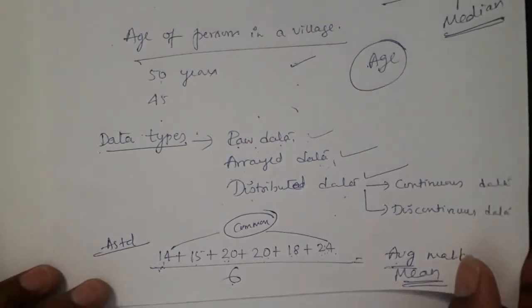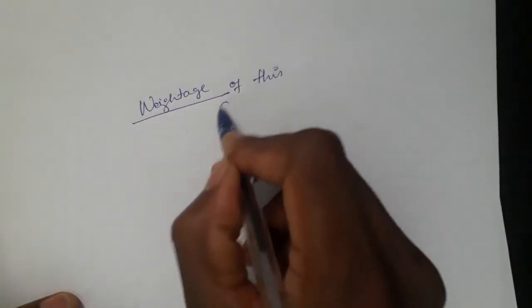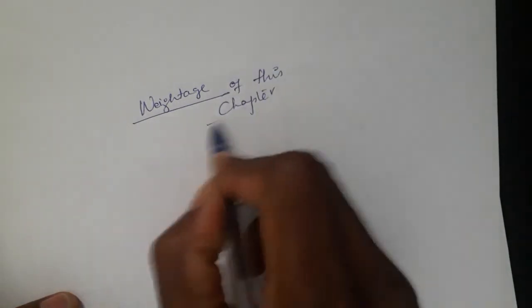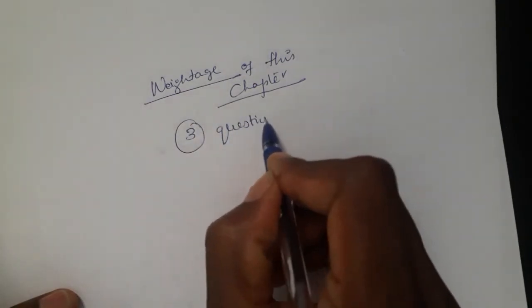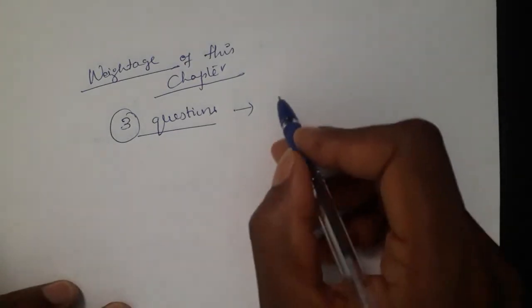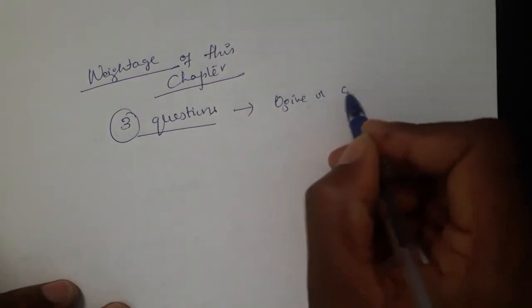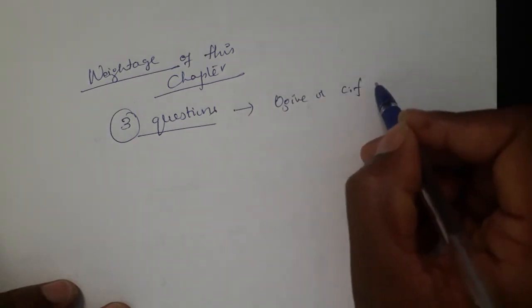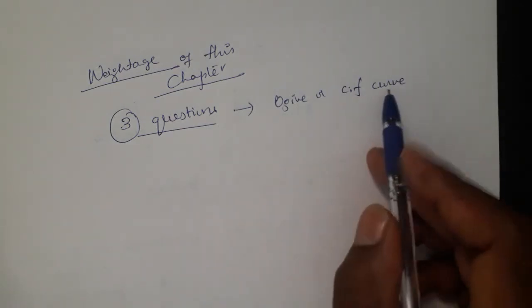Totally this chapter has 3 questions weightage in board examinations. One question is from the ogive, or cumulative frequency curve.